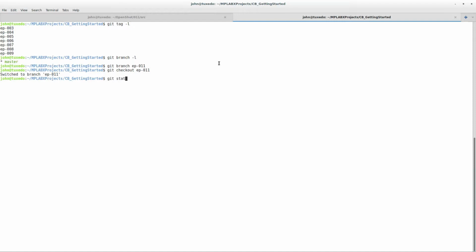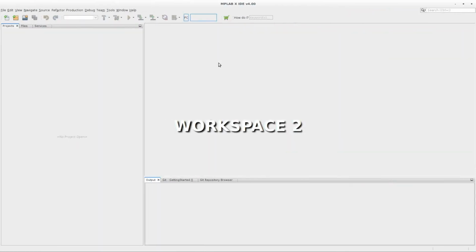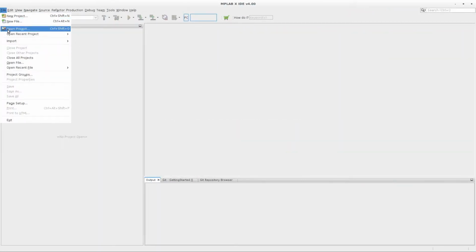So now if I do a git status, I can see I'm on that branch. So all work that I do will now be attached to that branch, and I can either merge that back or just dump it if I'm not happy with it. So let's make a start.